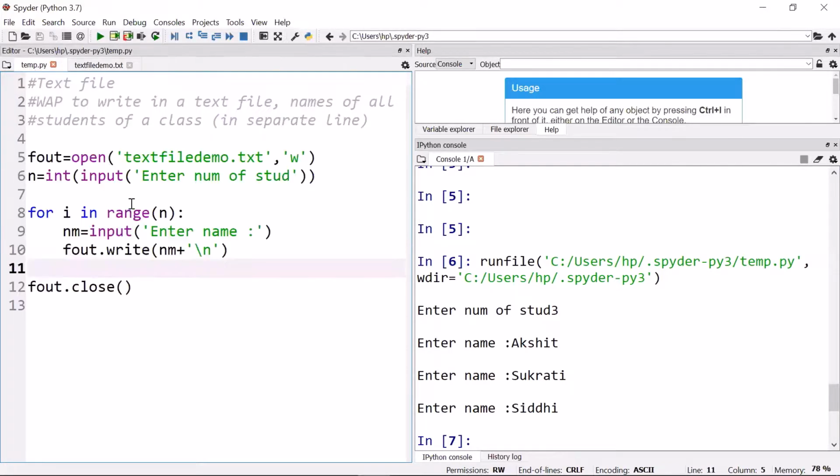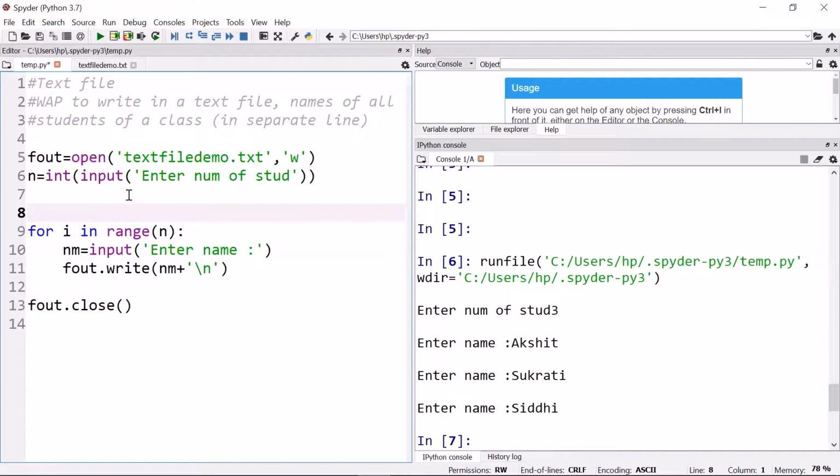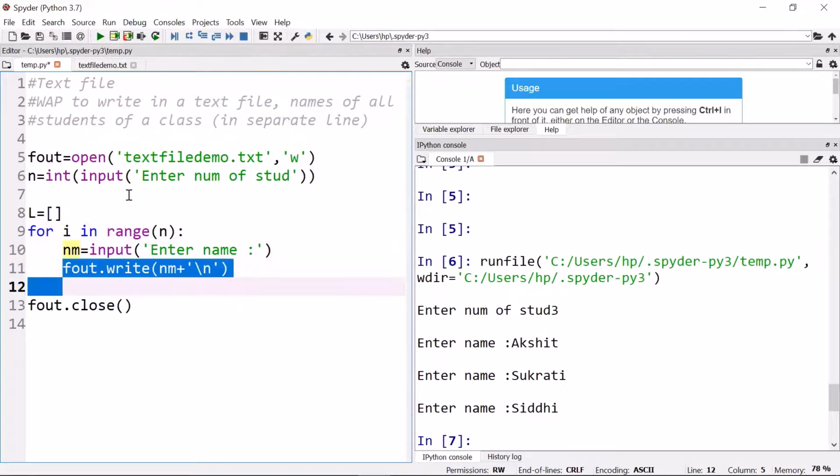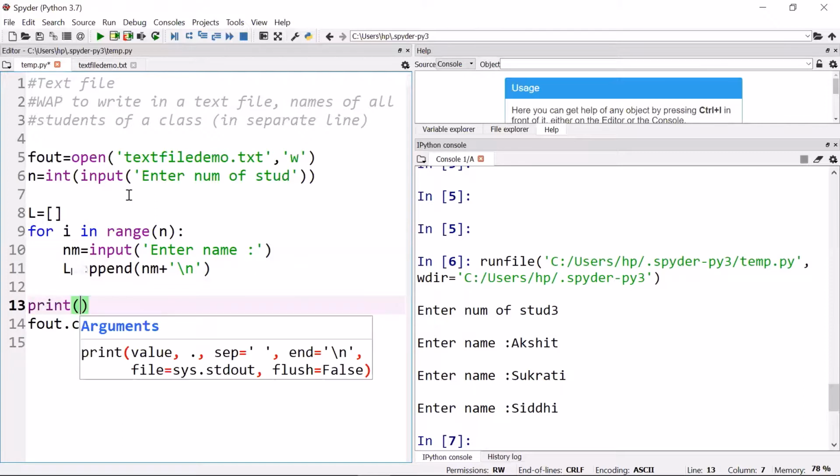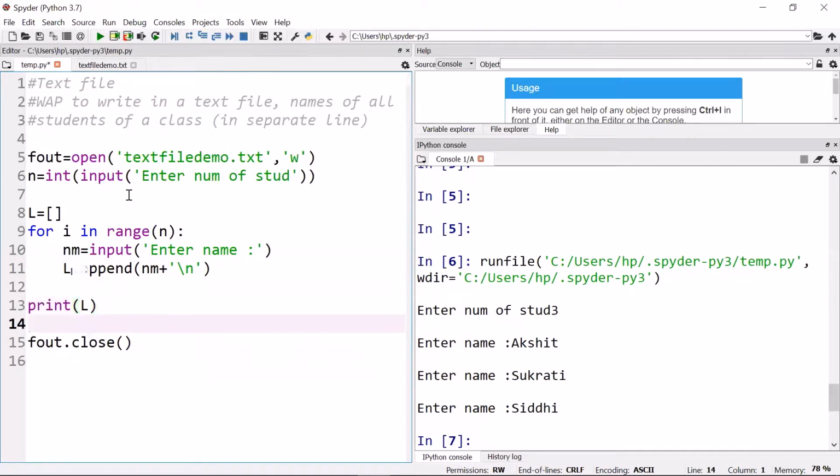Now, another method for the same program, we can even do with a list. Let us create an empty list, and instead of writing here directly, we'll append it to our list. So l dot append. This name we'll append along with a line break. Okay, when this loop finishes, you may just check this list on screen if you wish to. Now we want to write it on a file, and we know how to write a list, that is done using writelines.